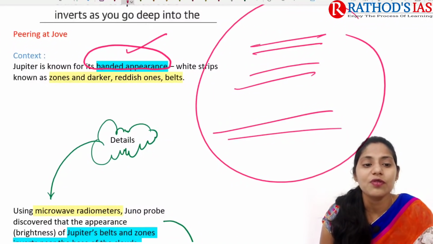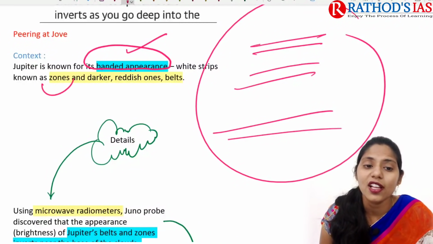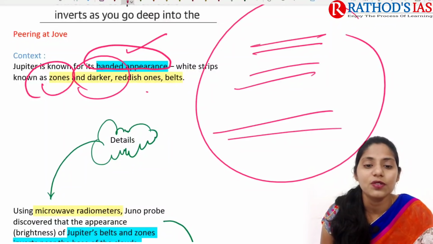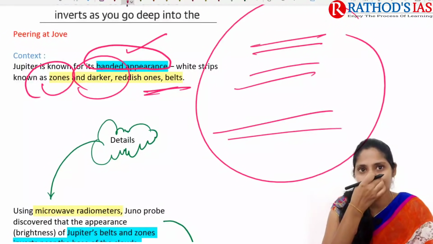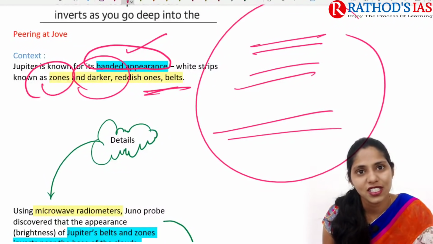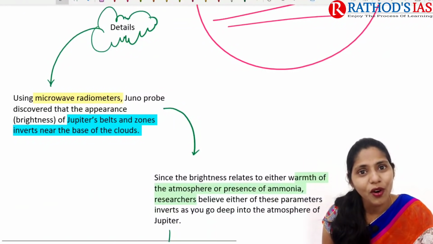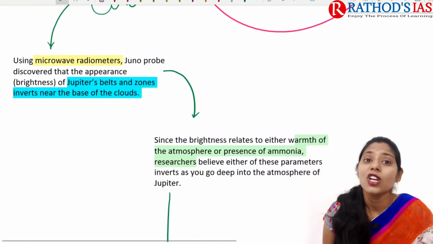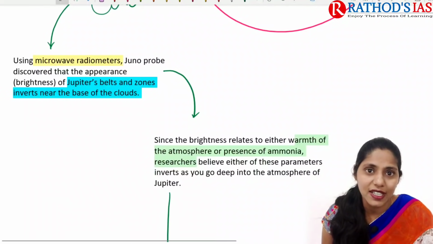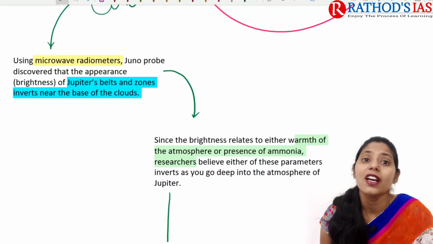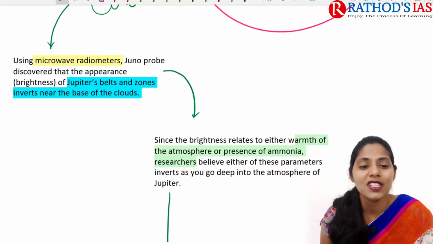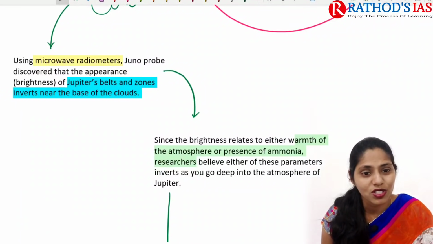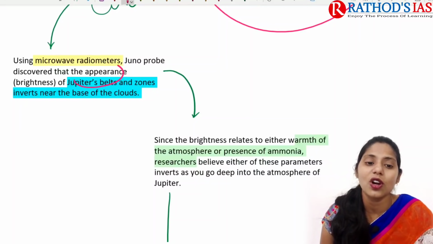So here we also have some white strips. These are called zones, and the dark and reddish ones are called belts. Belt means dark color, and white color means zone. If you are talking about details, it mainly says that using microwave radiometers, the Juno probe discovered the appearance of Jupiter's belts as well as zones inverts near the base of the clouds. So it is mainly focusing on Jupiter's belts as well as zones.